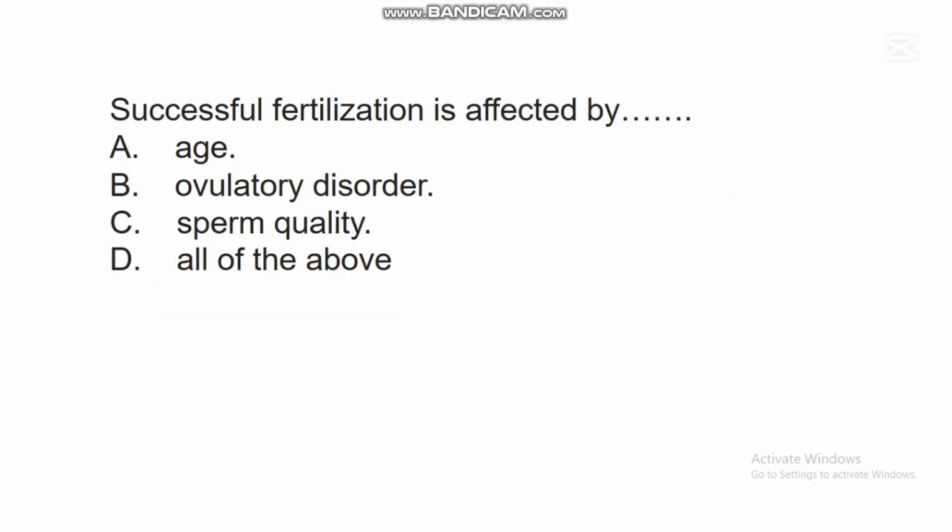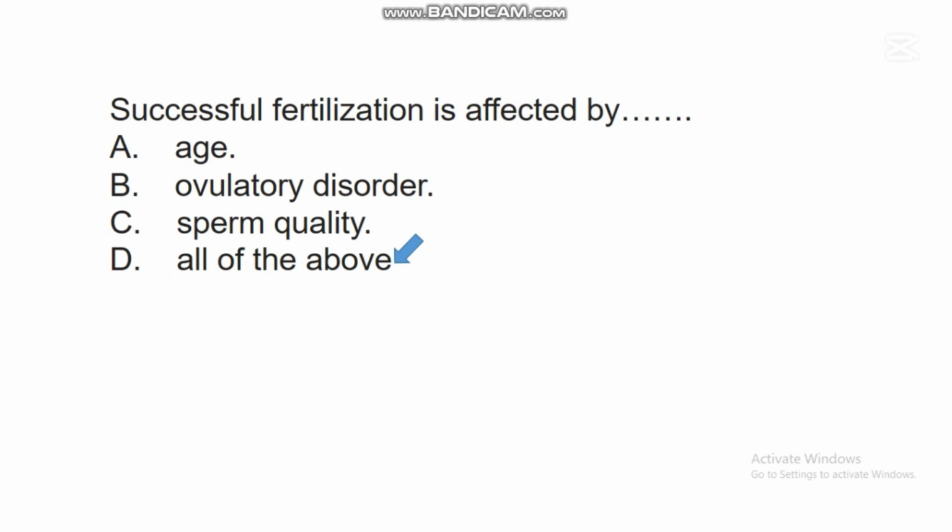The next question says, successful fertilization is affected by dash. A. Age. B. Ovulatory disorder. C. Sperm quality. D. All of the above. In this question, the correct answer is D. All of the above. Successful fertilization can be affected by different factors like age.